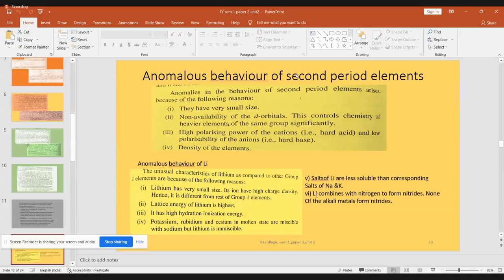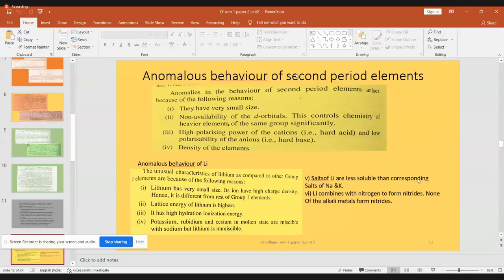And another unique property of lithium is that when it combines with nitrogen, it can form lithium nitride. Whereas sodium, potassium, rubidium, cesium cannot form such nitrides when they combine with nitrogen. So these are some of the special properties of lithium. We can call them anomalous properties.